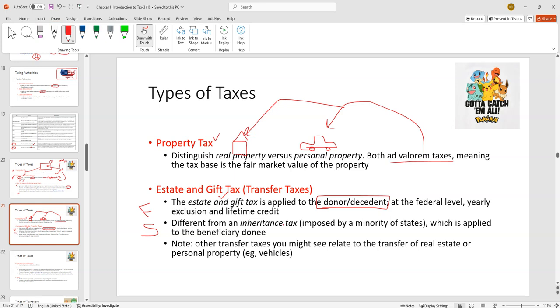Some states, including Pennsylvania, have an inheritance tax. Who pays this is the person receiving the item given. So if grandma or grandpa passes away and they leave you $20,000, you as the beneficiary, the donee, the person receiving it, will have to pay tax on that.